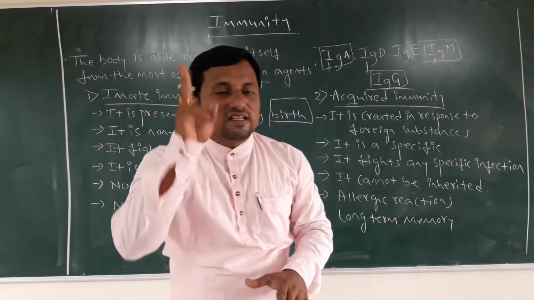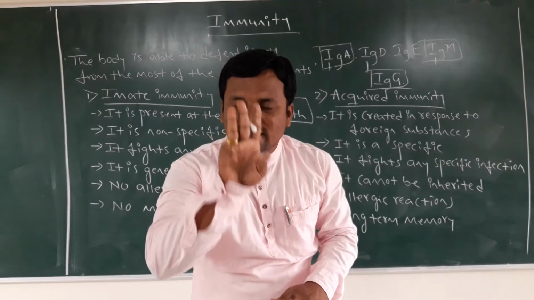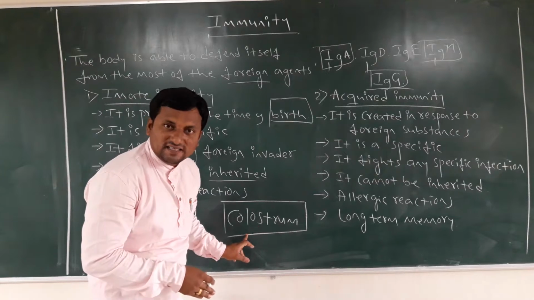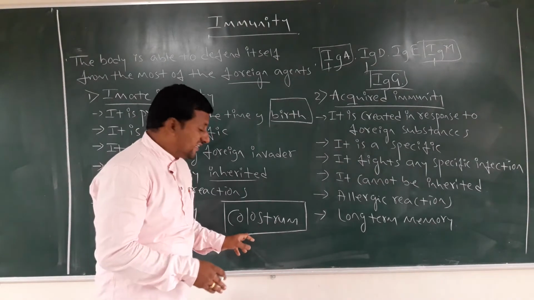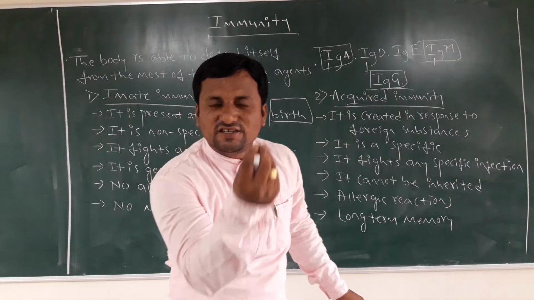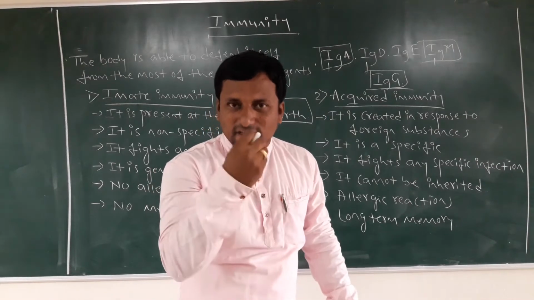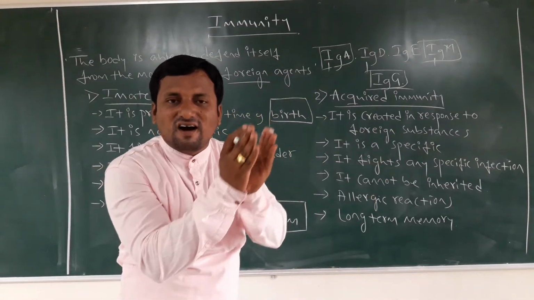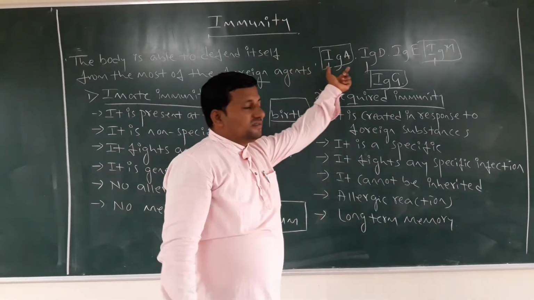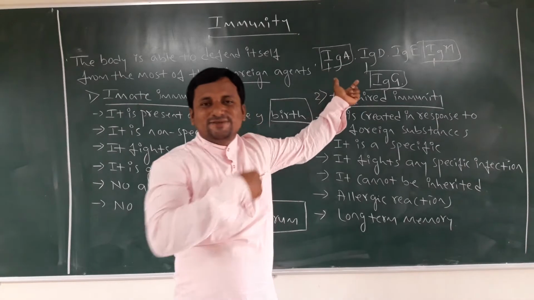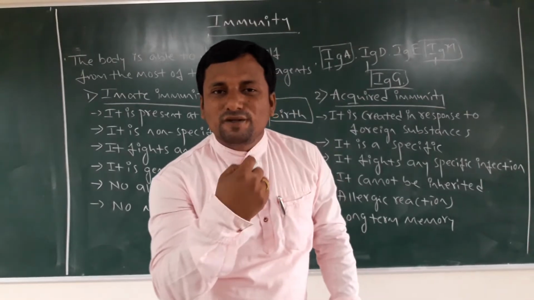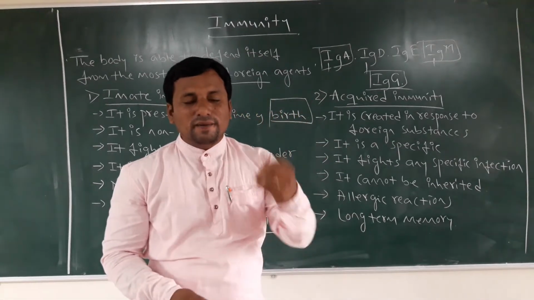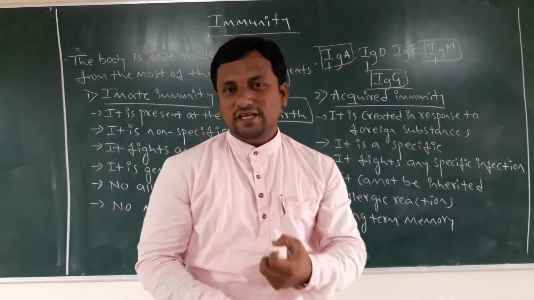So in this, the 3 antibodies are secreted in the mammary gland in the form of which fluid? Colostrum, that yellow fluid. In the initial few days it will be secreted in the mammary gland. When we start feeding it to the baby, all these antibody molecules enter into that baby. So by birth only that baby gets the immunity powers.